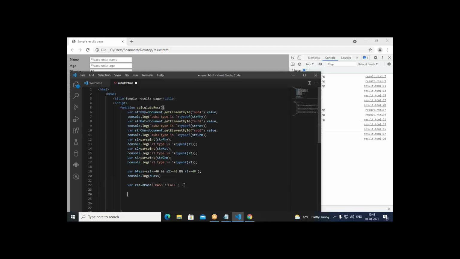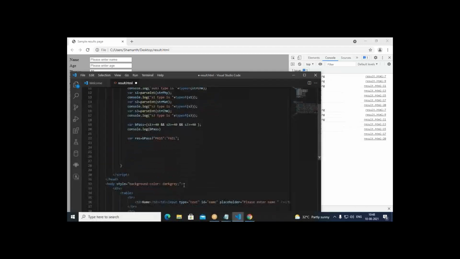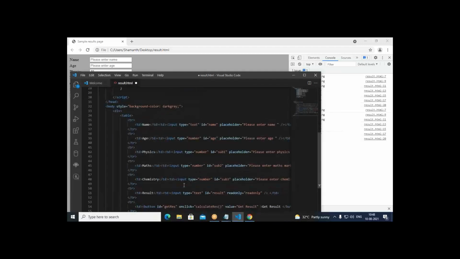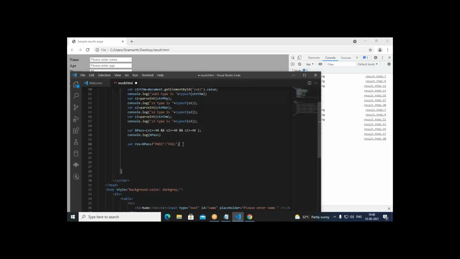Now taking this, I want to add this to the HTML element. So what is the HTML element? I have to add this to the result. So therefore I come to this point and try to add to the result. Here write document dot getElementById.